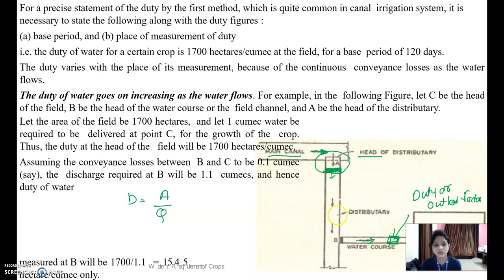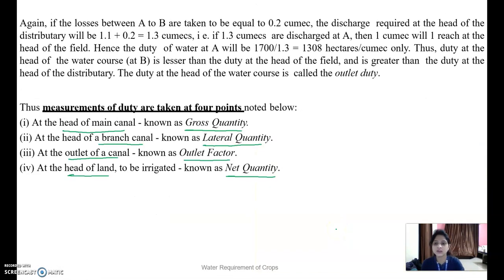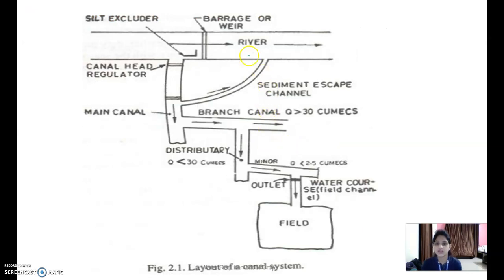Then next one is the branch canal. Here is a water course, and if we consider it as a branch canal, the head of the branch canal is termed the lateral quantity, and the outlet of a canal is called the outlet factor. And the head of the land to be irrigated is known as the net quantity. So if we see here, this is the main river, then this one is the main canal. This is the canal head regulator, meaning we can close and open this gate as per our need. This is the branch canal, and this is the outlet factor, meaning the duty at the field.